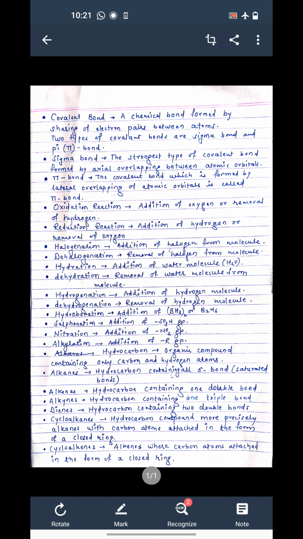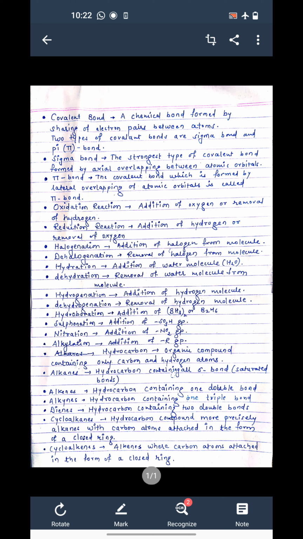Then hydrocarbon. Hydrocarbons are organic compounds containing only carbon and hydrogen. No other atom is there. Then alkanes. Alkanes are again hydrocarbons containing all sigma bonds, meaning all single bonds are there in these compounds, and therefore alkanes are also called saturated hydrocarbons. Then alkenes. Alkene means a hydrocarbon containing one double bond. Alkynes are the compounds where the hydrocarbon contains one triple bond.